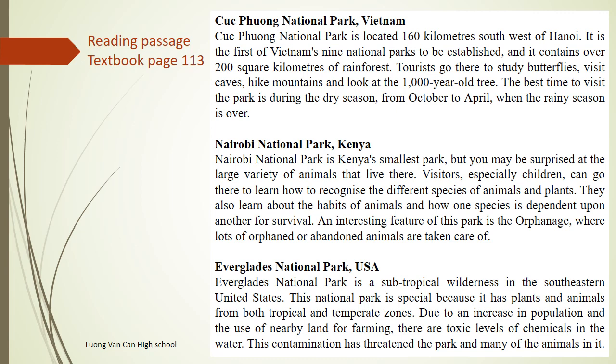Everglades National Park, USA. Everglades National Park is a subtropical wilderness in the southeastern United States. This national park is special because it has plants and animals from both tropical and temperate zones. Due to an increase in population and the use of nearby land for farming, there are toxic levels of chemicals in the water. This contamination has threatened the park and many of the animals in it.